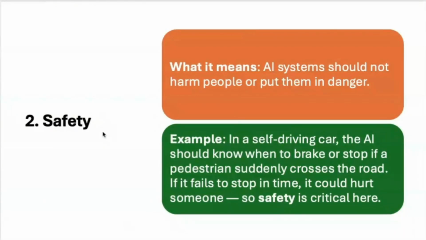Second is safety, which is easy to understand. AI systems should not harm people or put them in danger, right? For example, suppose we are building a self-driving car. The AI should know when to stop, when to apply the brake. If anything comes in front of the car, it should stop the car, right? Safety is very important.